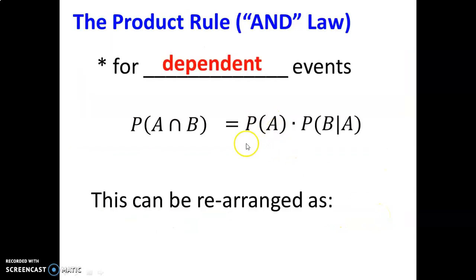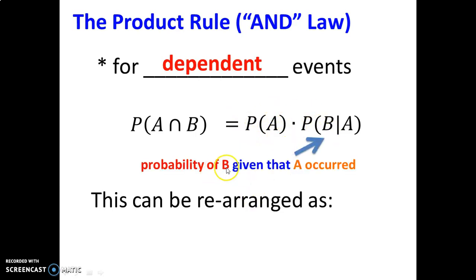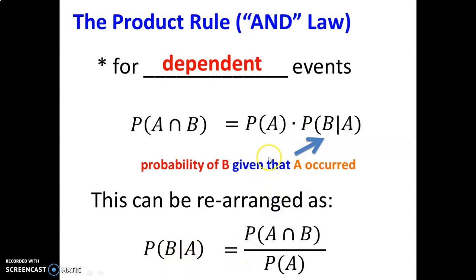It depends on which event has occurred first, basically. So you can see the formula in both forms. And again, this is read as probability of B given that A has occurred. And that can be rearranged as this, and then taking this part and putting it underneath that, dividing by that, so like this. You'll see, I think, both forms in your formula booklet, and they're both used for similar problems, just to solve a different part.